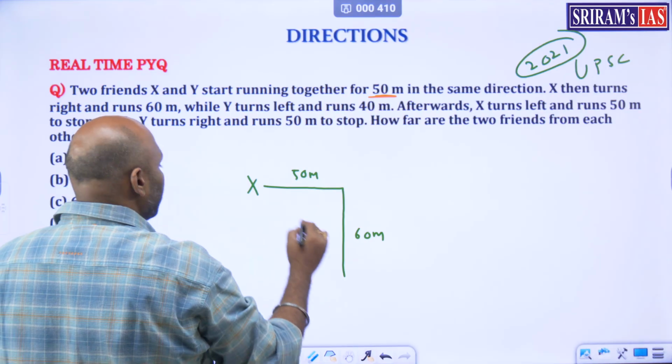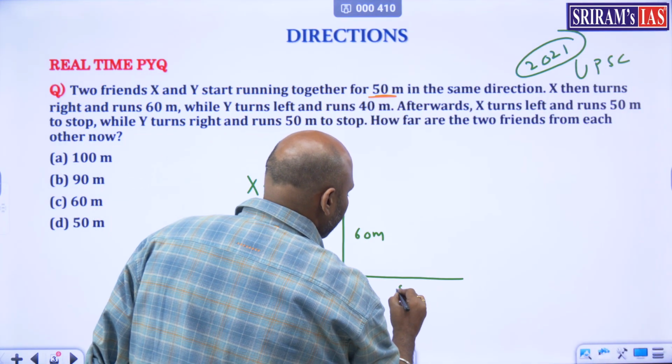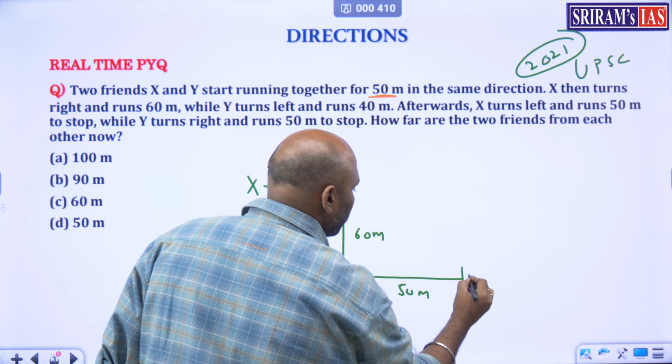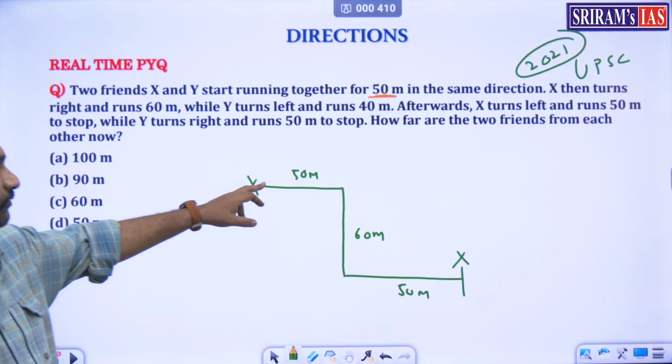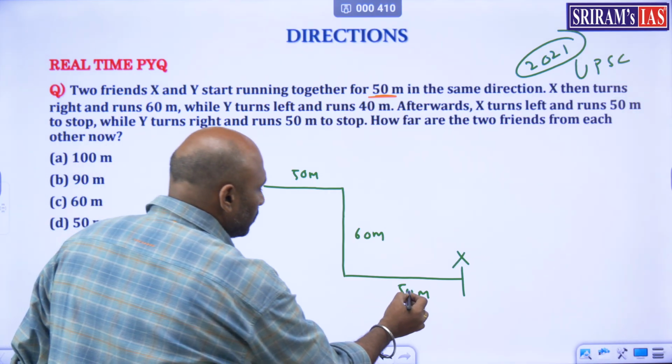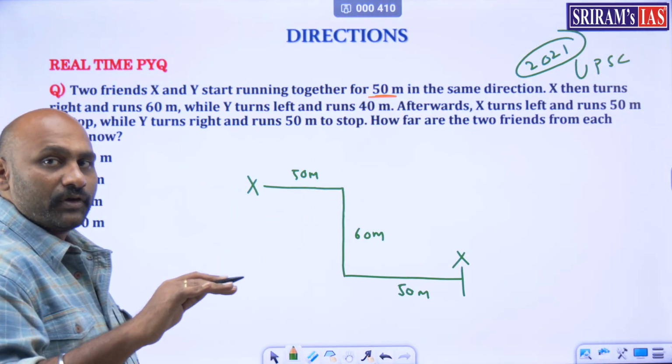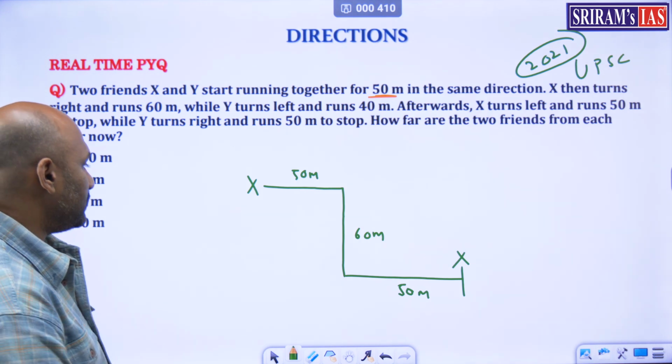X turns left and runs 50 meters to stop. So this is 50 meters to stop. Here is the stopping point for X. X is finally here. So X moved a distance of 50 plus 60 plus 50, which is 110, 160 meters. But that is only distance. This is the distance of X.